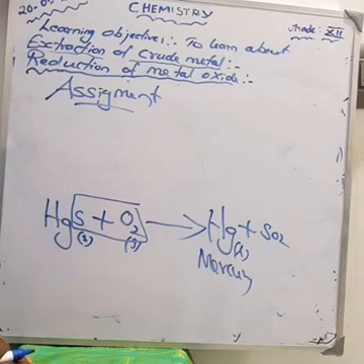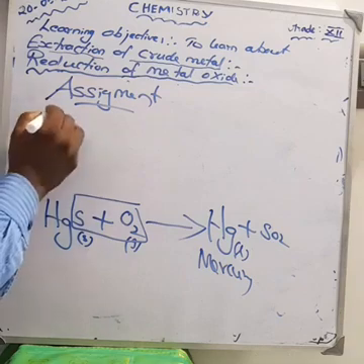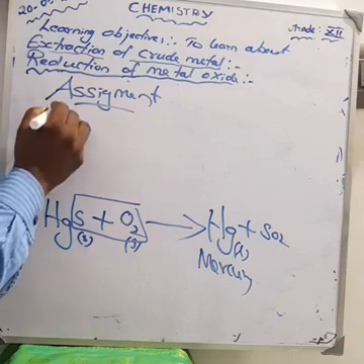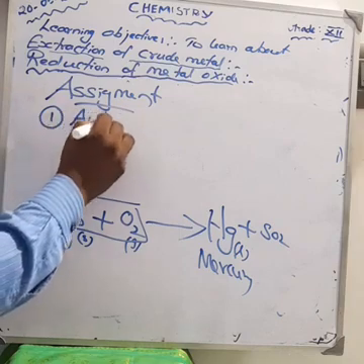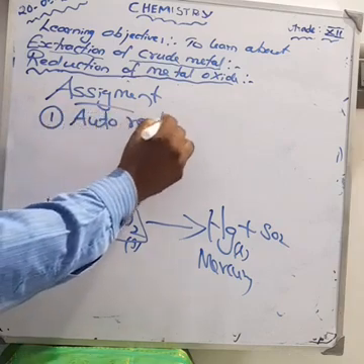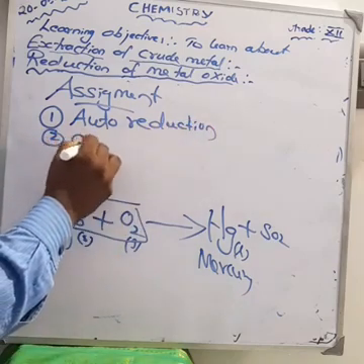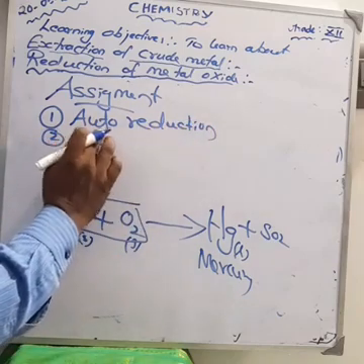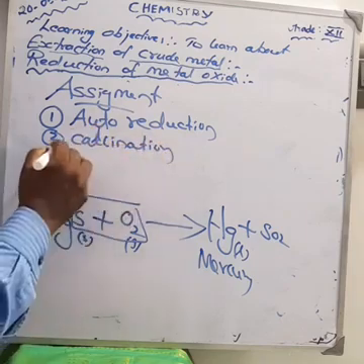Okay, anyhow, today I am giving some important questions that you have to write as an assignment. Please all of you note the assignment. Number 1. First one is auto reduction. Second one is calcination. Third one, roasting.